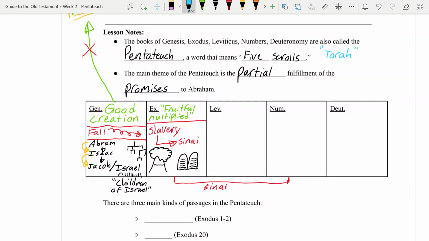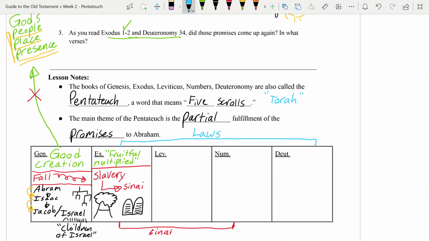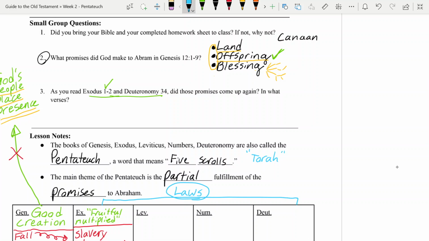But really the way that this covenant, this agreement with Israel works is God gives them a whole bunch of laws, which is why from here in Exodus all the way toward the end of Deuteronomy, we're going to repeatedly get these collections of laws kind of inserted into our story. And the idea of this agreement that's being made is that if Israel will keep these laws that God's giving them, if they'll obey him and only worship him, then they can have the promises given to Abraham.